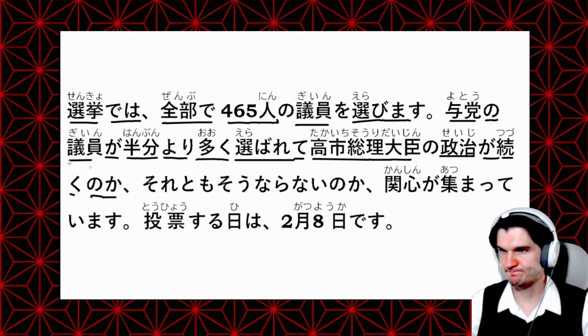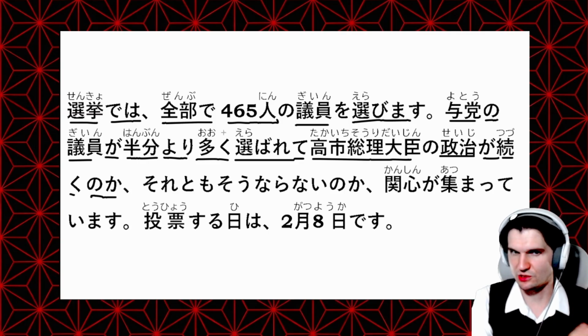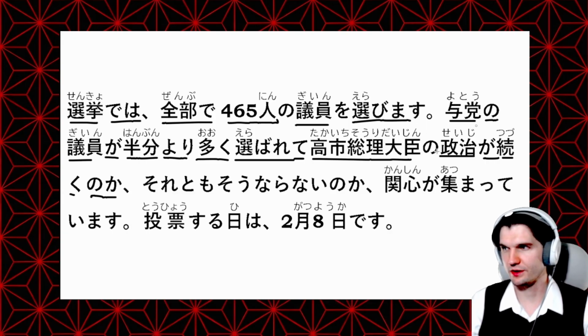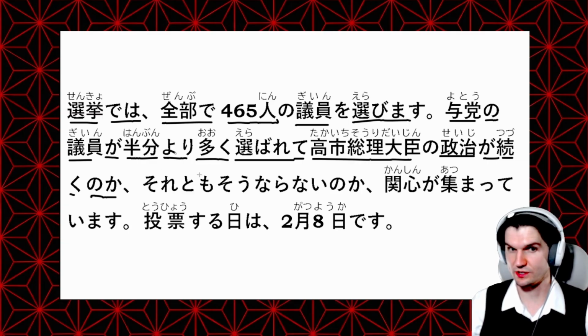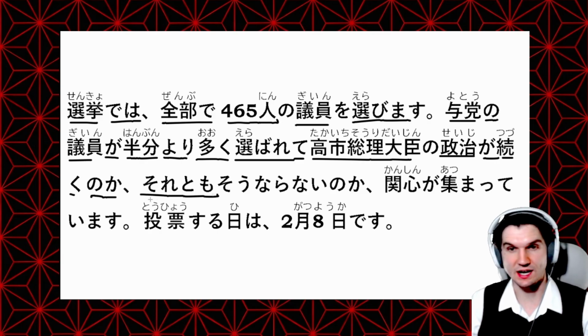So whether the members of the LDP, or more than half of the members of the lower house, will be selected from members of the LDP, and whether the policies of Prime Minister Takaichi will continue or not, or それとも is also another thing we can use in combination with this ka. She gives like, or alternatively. That's kind of what それとも does here.